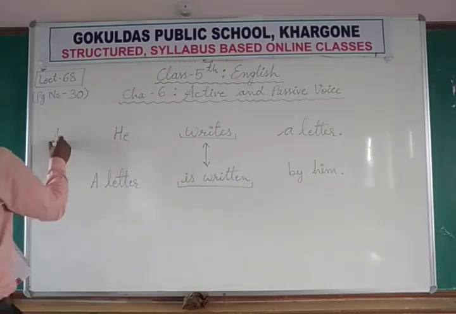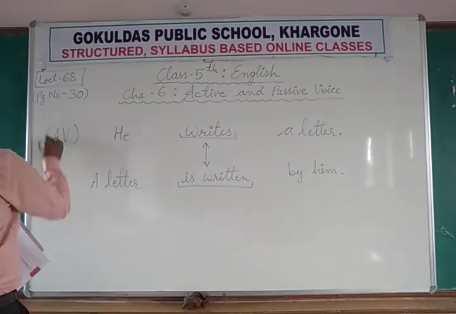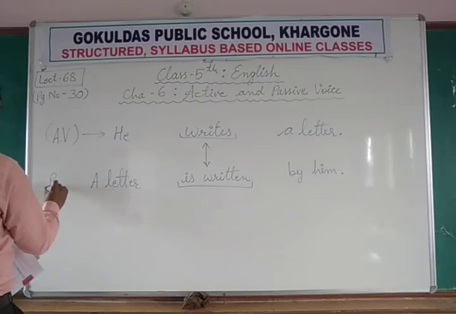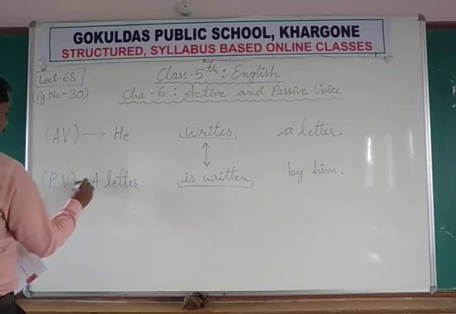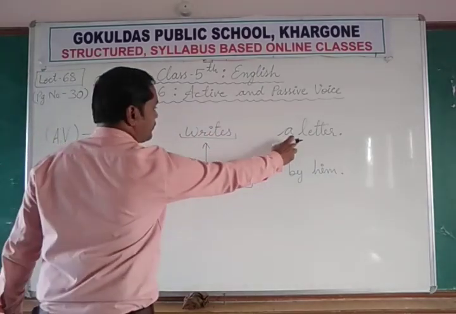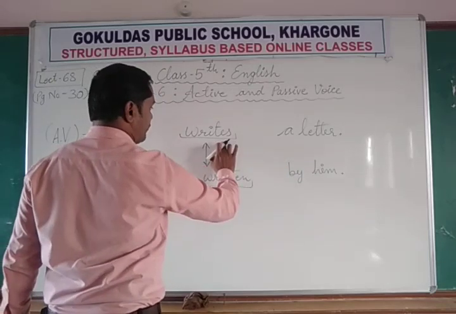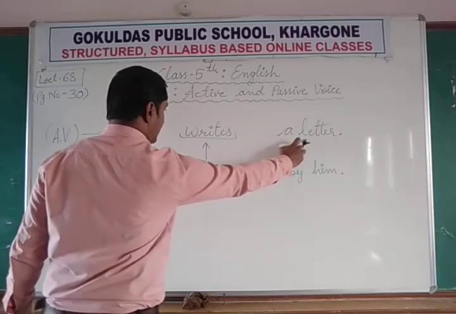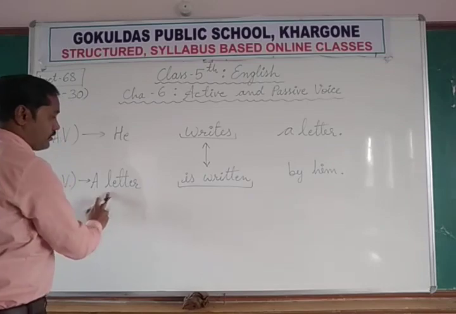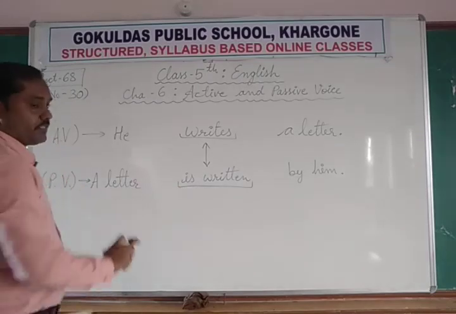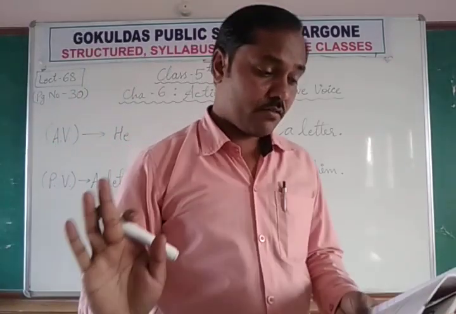Okay, this is active voice and this is passive voice. So the object of the verb in active voice becomes the subject of the verb in passive voice. This is one rule.